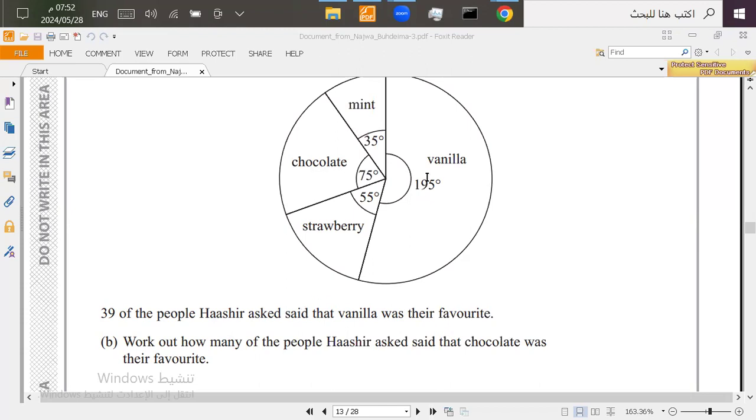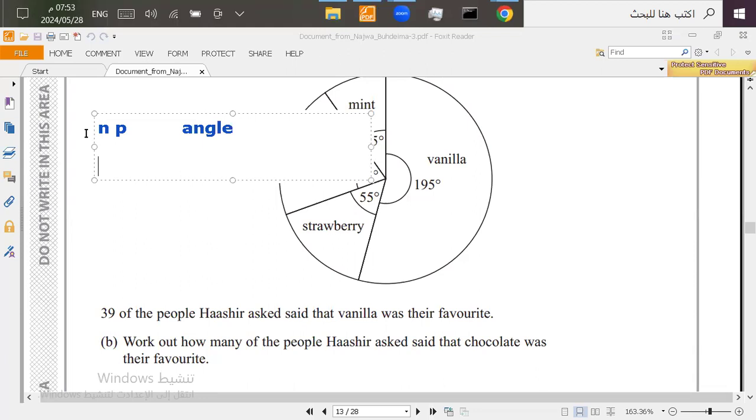We can do the X method using the vanilla. We can say that 39 equals 195, and what number equals 75, which is the chocolate. So this is the number of people, and this is the angle.